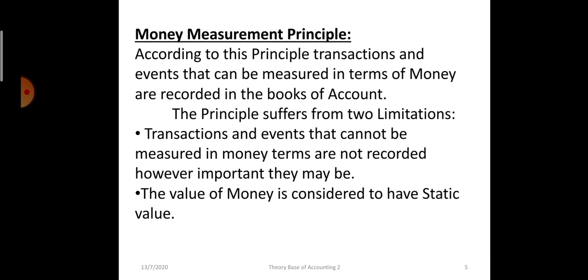Say a business dealing in gold. 10 to 15 years ago the cost was between 6 to 7,000 rupees, and now if you check the cost of gold, it is 50,000 rupees. So if the company sold 10 grams 15 years ago, it would record it as 6,000 rupees, and now it is recording it at 50,000 rupees. So the change in the value of money is not considered, and this is one of the drawbacks of the money measurement principle.